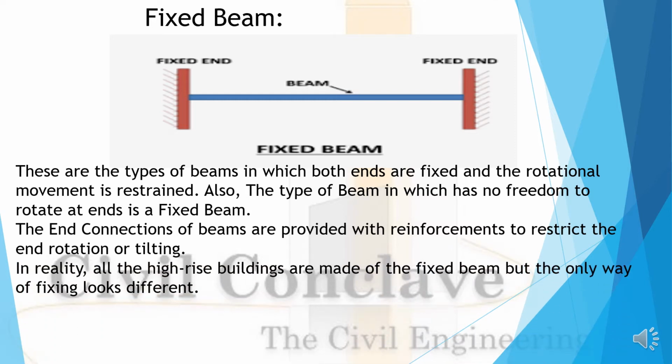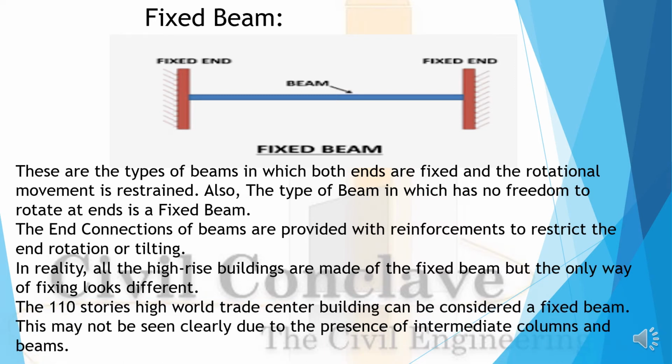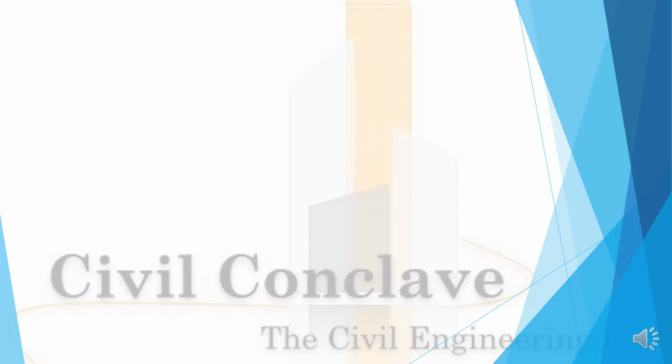In reality, all high-rise buildings are made of fixed beams, but the way of fixing looks different. The 110-storied World Trade Center can be considered as a fixed beam. This may not be seen clearly due to the presence of intermediate columns and beams.